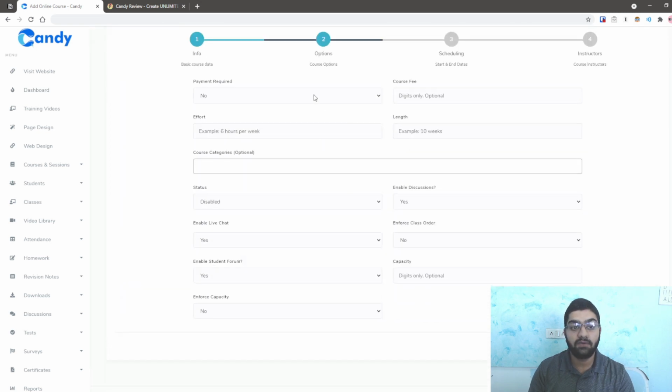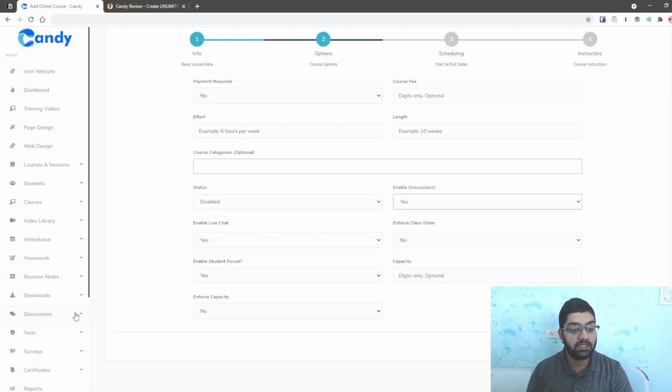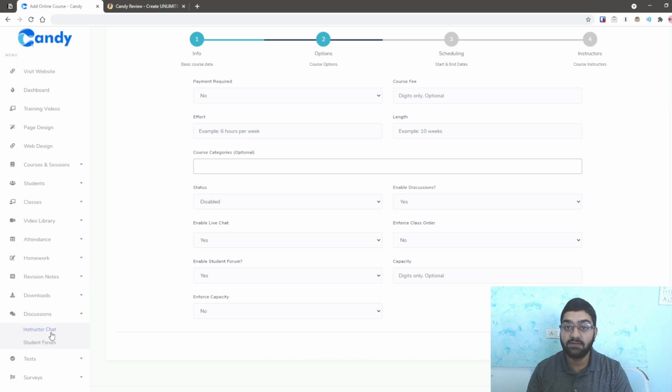As you can see, you have the option to select whether this course requires payment or not, and the fee of the course, the length of the course, which is basically the duration, and how much effort is required. For example, it's already shown here that this course might require 6 hours per week, and you will have to continue doing the course for 10 weeks to finish it. And you can create some course categories and add them as well. You can enable or disable the course. You can enable discussions, which you can see here, right? And you can select instructor chat to reply to the discussions.